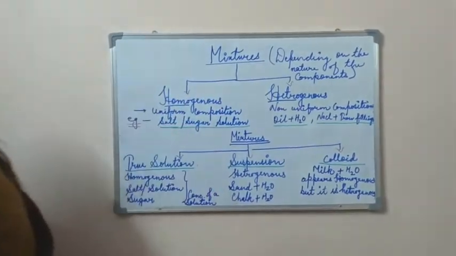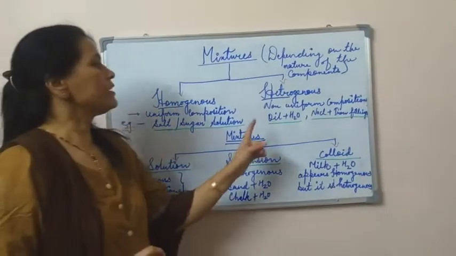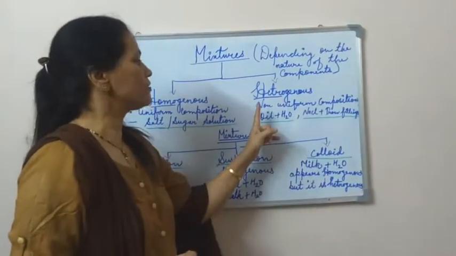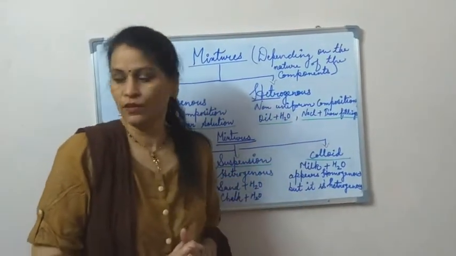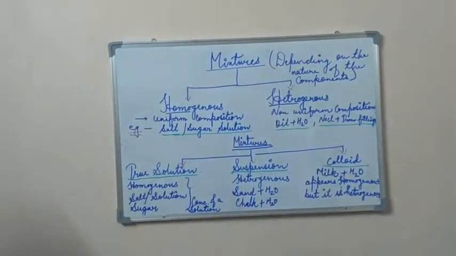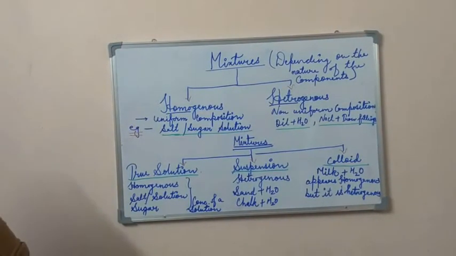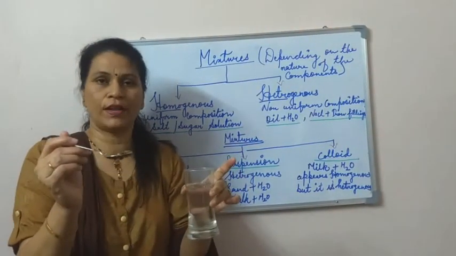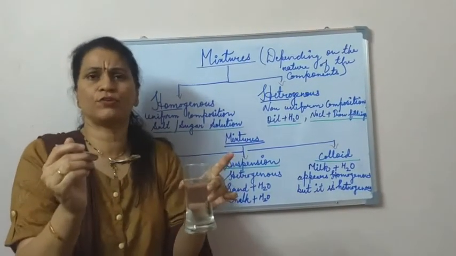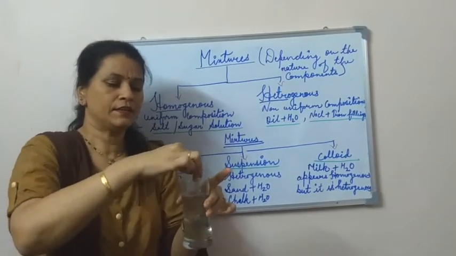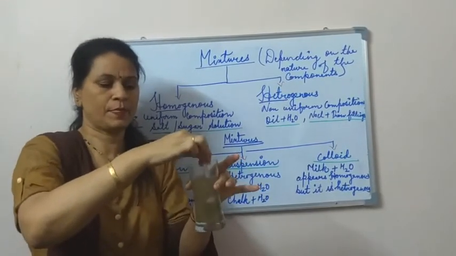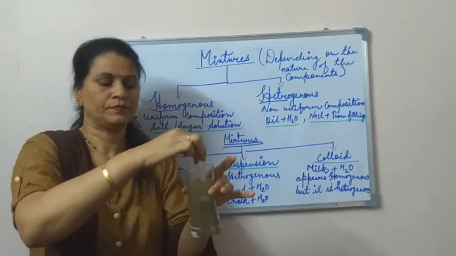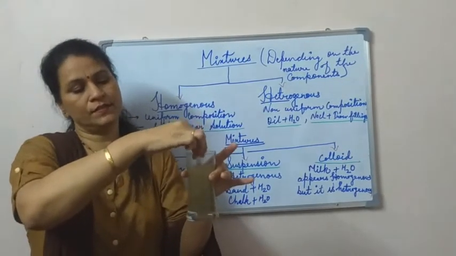Okay. Now the second one is heterogeneous. Here the composition is non-uniform. For example, I'll take another example. I'll take a glass of water, and this is the soil. You can take sand or you can take oil and mix it. I'll observe the water is now muddy